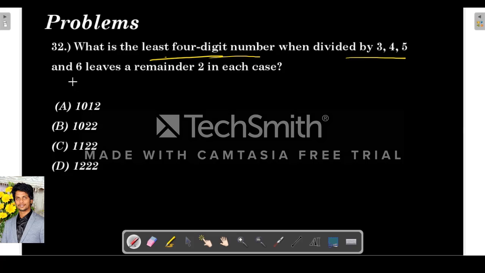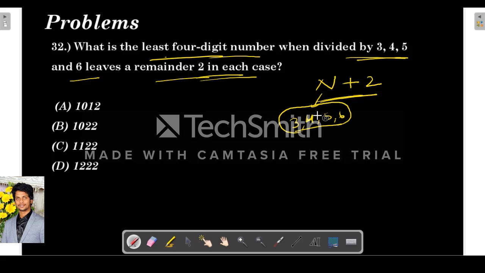Next: what is the least 4-digit number which, when divided by 3, 4, 5 and 6, leaves a remainder 2 in each case? First, whatever the number is, it leaves a remainder 2 in each case, but it is divisible by all of 3, 4, 5 and 6. So what is the least number divisible by all these? 3 4s are 12, then 6 is included, 12 5s are 60. So 60 is the least number, meaning the LCM of 3, 4, 5, 6 is 60.